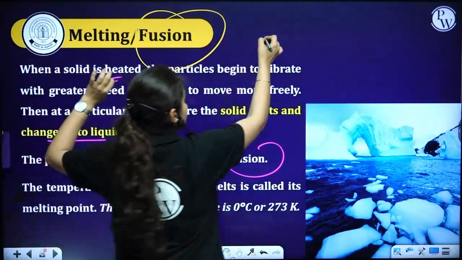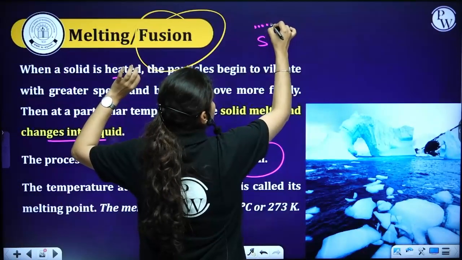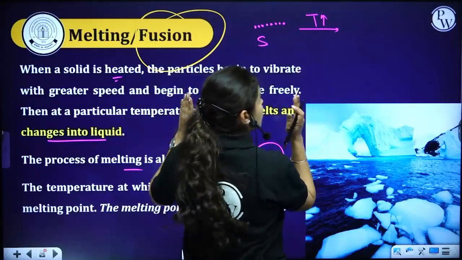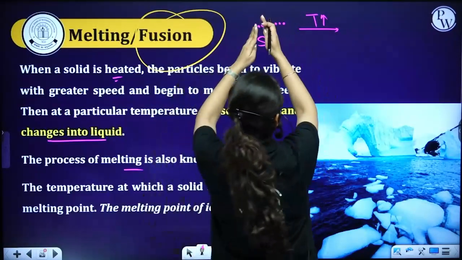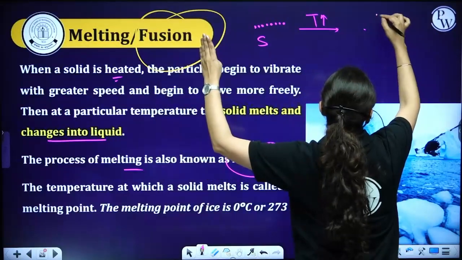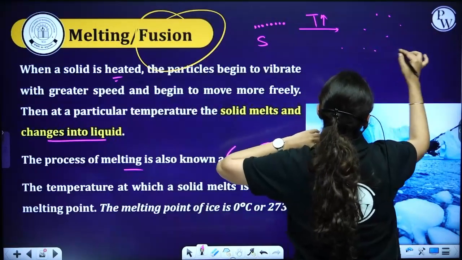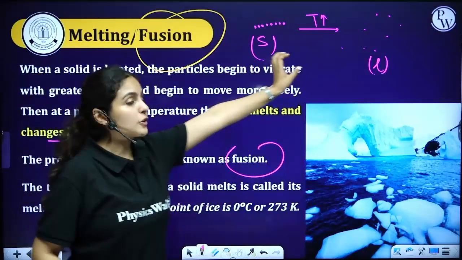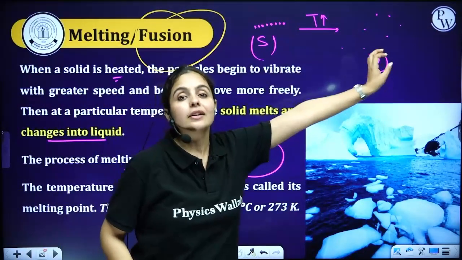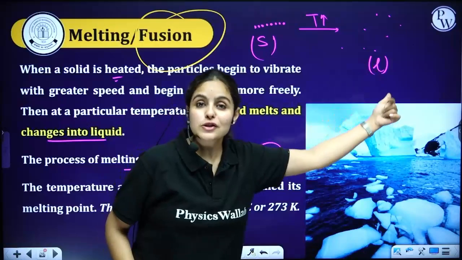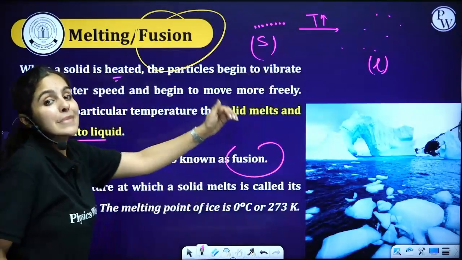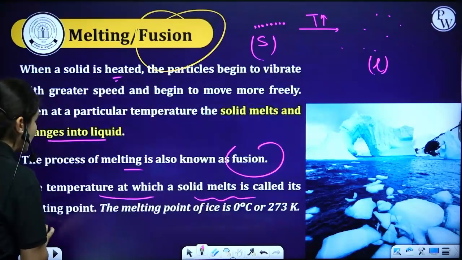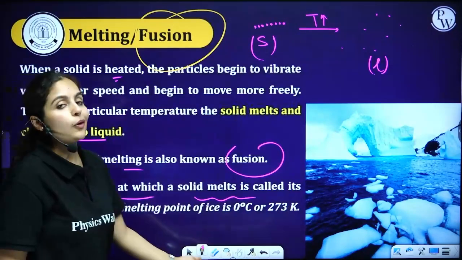So solid has particles quite close to each other. As temperature increases, they start dancing. That vibration increases. That force of attraction becomes weaker. Particles go far from each other and turn into liquid state. And in between, we call it melting. Conversion of solid to liquid state. It melts. So the temperature at which solid melts is called its melting point, and the melting point of ice